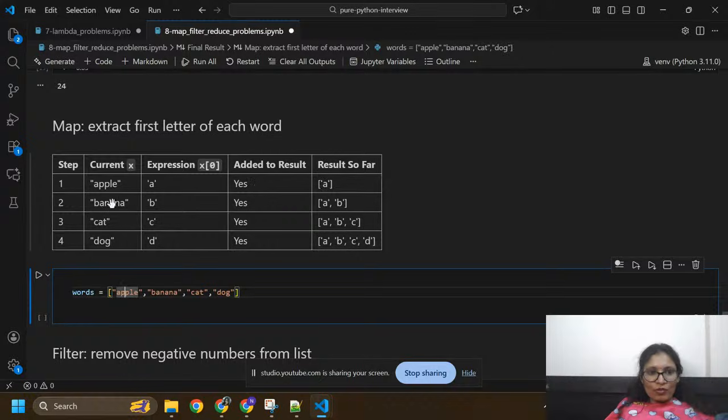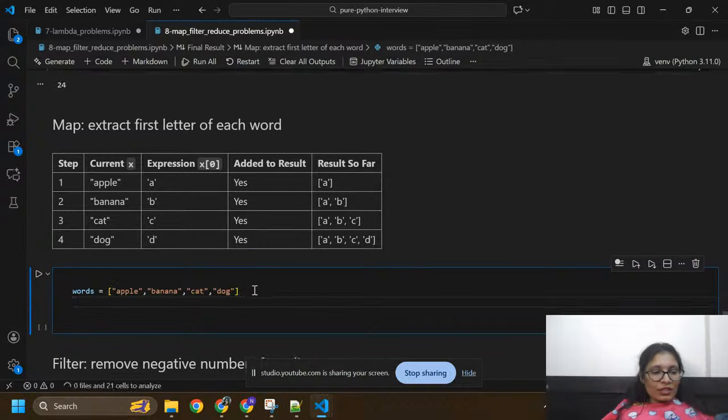Okay, again I'm going to take x equals to banana. So here the first letter of banana is b. X at index 0 we have b. So again I'm going to add this after a, b here. Okay, I'm going to take x equals to cat. Here the first letter is c, so I need to add this c here. Okay, again I'm going to take dog. So d is the first letter of dog. Here I'm going to add d.